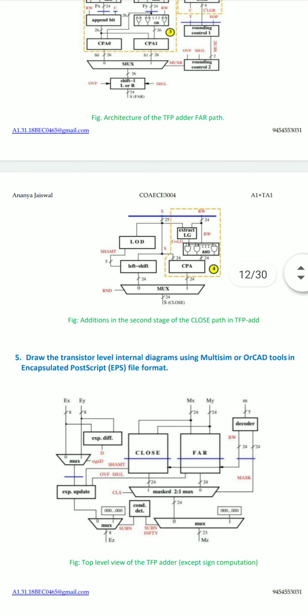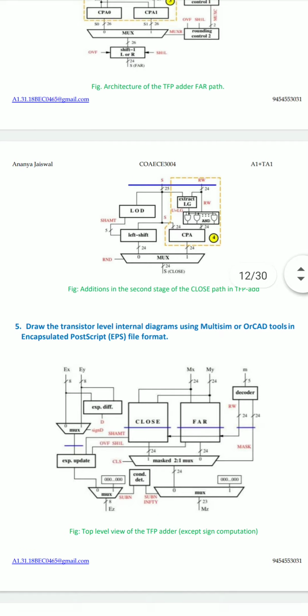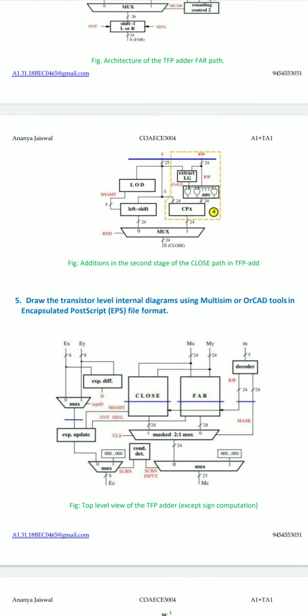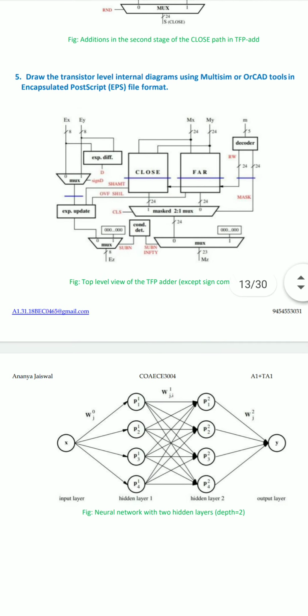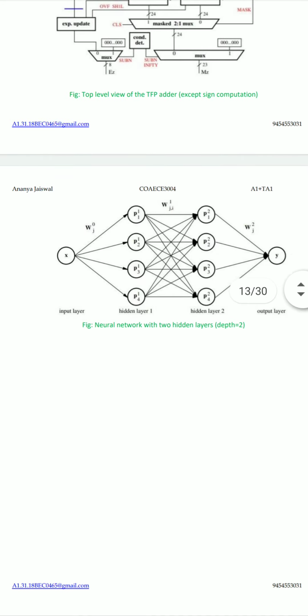The next question states to draw the transistor level internal diagrams using Multisim or ORCAD tools in encapsulated PostScript EPS file format. So the given figure shows the top level view of the TFP adder except sign computation, and the next figure gives a neural network with 2 hidden layers.